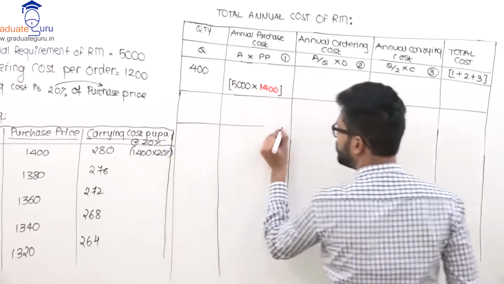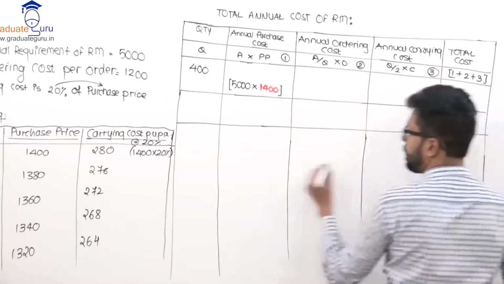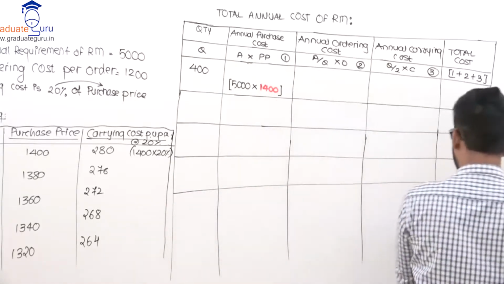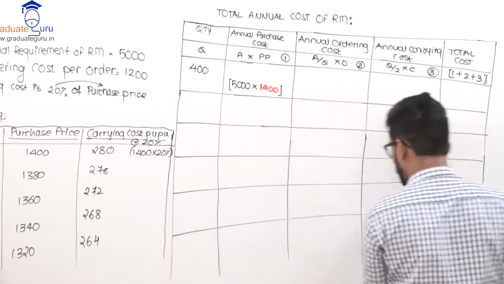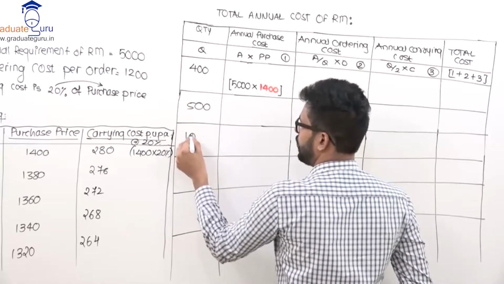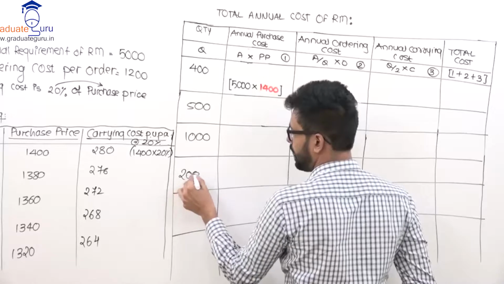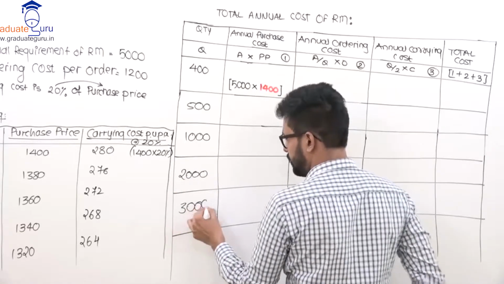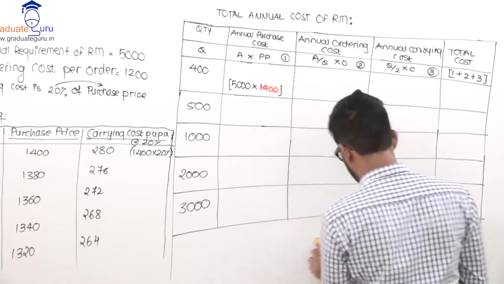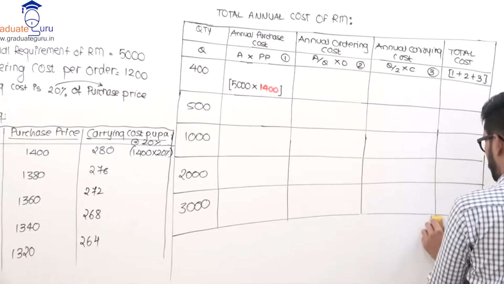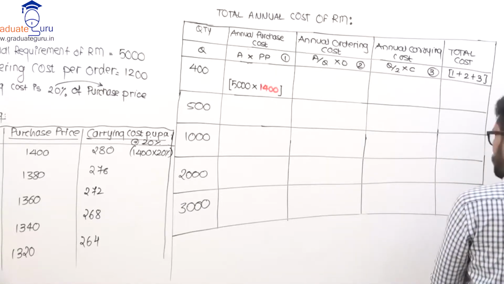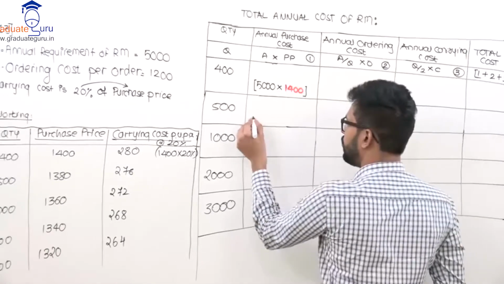Then my second option. I can order 500, 1,000 ton at a time, or 2,000 ton at a time. I can say 3,000 tons at a time. Now, again my annual requirement will remain same.